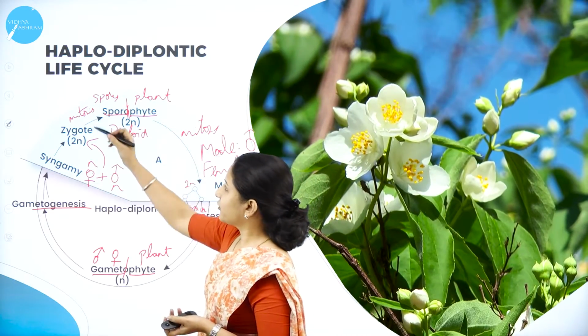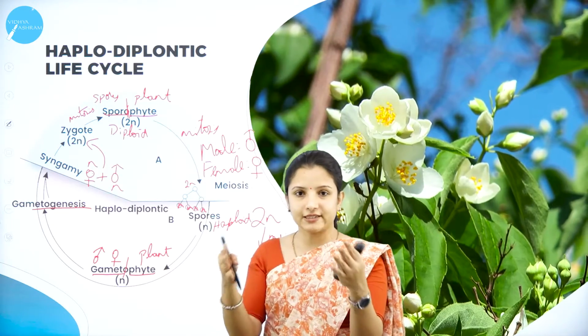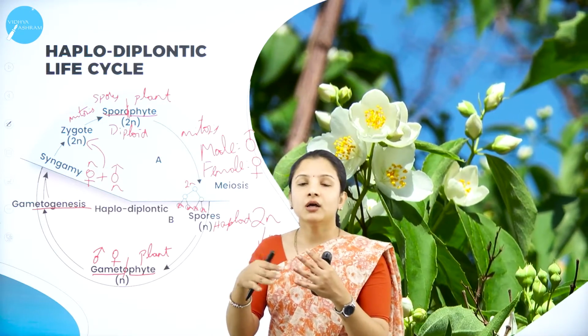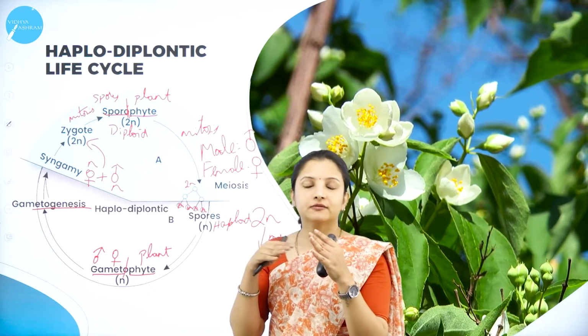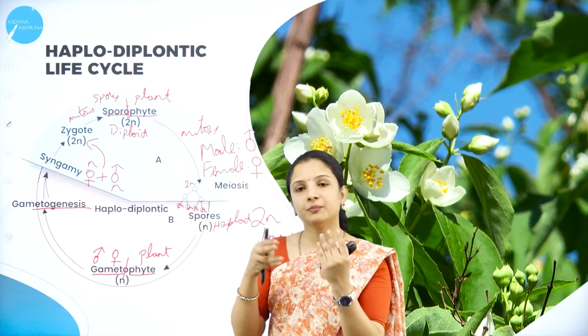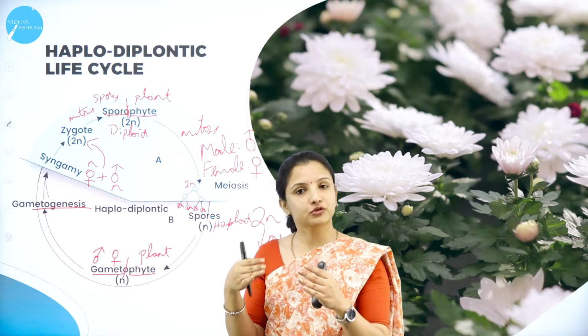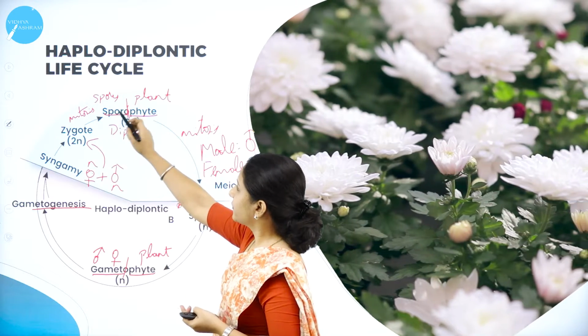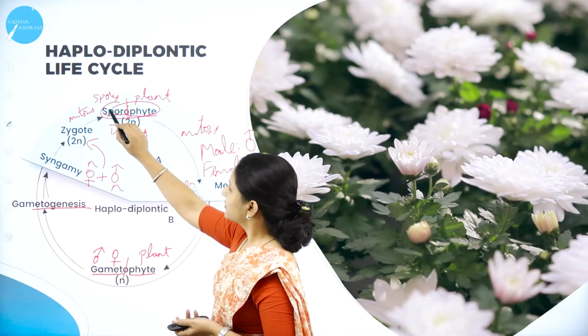So they will undergo mitosis. When mitosis occurs, the cells will divide, so the number of cells will increase. How? Each cell will have 46, say for example, 46 I'm using for human beings. For plants, it will have different sets of chromosomes of its own. So it will divide and they will produce the sporophyte.